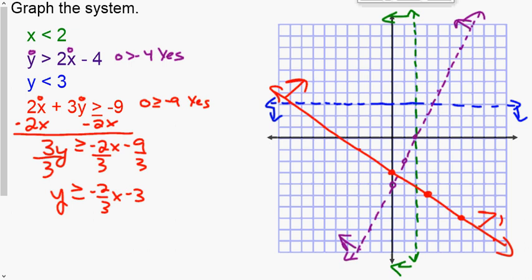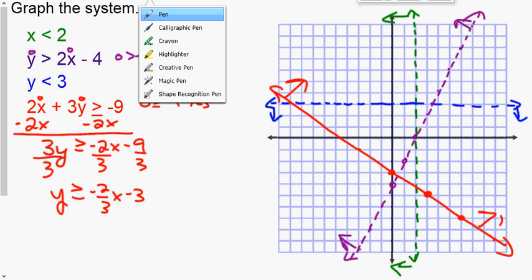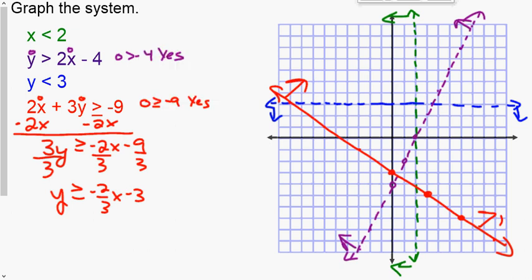So our final answer for shading is above the red line. Okay, so it's above the red line, left of the purple, so we're talking this region here, below the blue and left of green. So I'm going to border the region, and then I'm going to color it in.